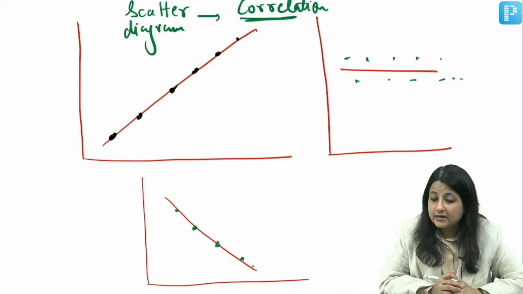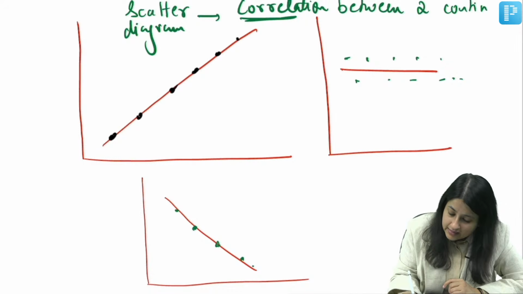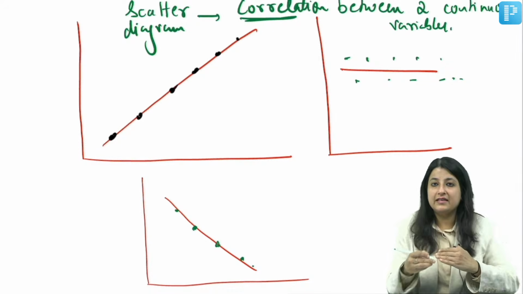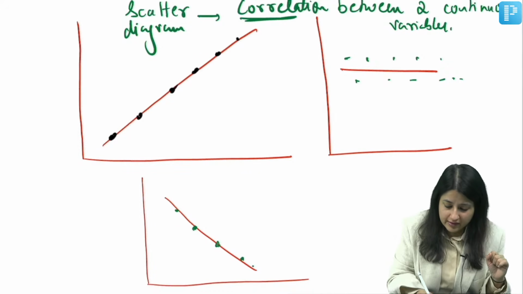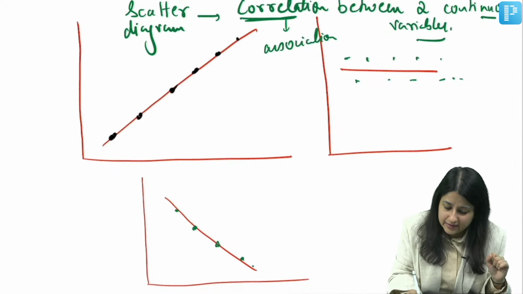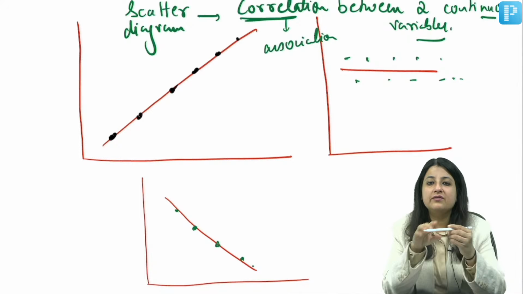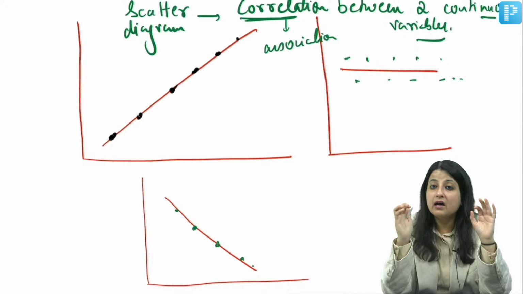Very good, Sangita. Very good, Ranjan. Very good, everybody. It represents correlation between two continuous variables. Repeat once again. Correlation or association. You can also use the word association between two continuous variables. That means if the variable on the x-axis is increasing, what is happening to the variable on the